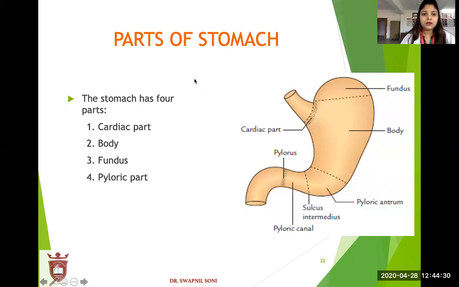Parts of the stomach. The stomach has four parts. First one, cardiac part. This is the cardiac part. Body. This is the body. Fundus. This part is fundus. And this part is the pyloric part.